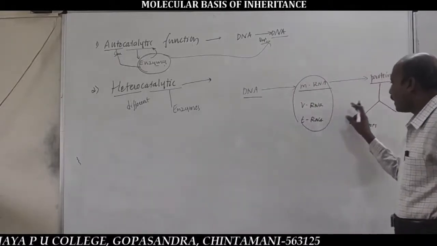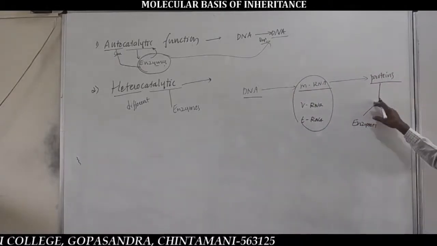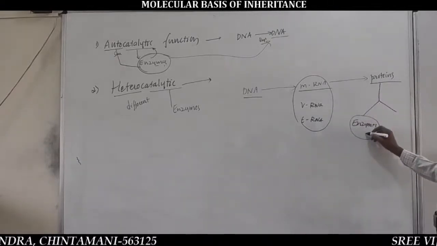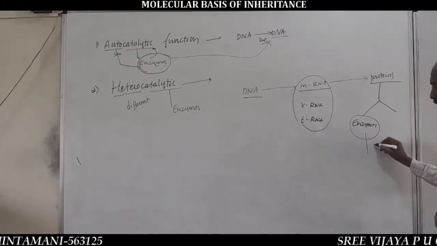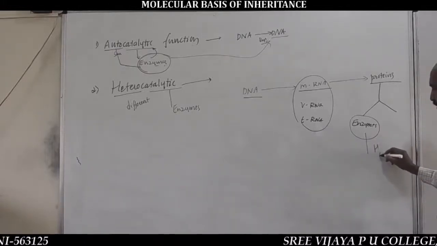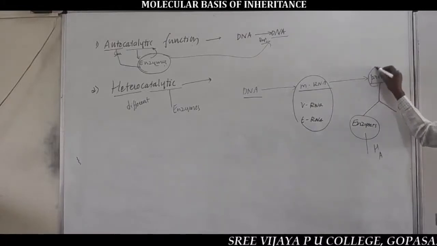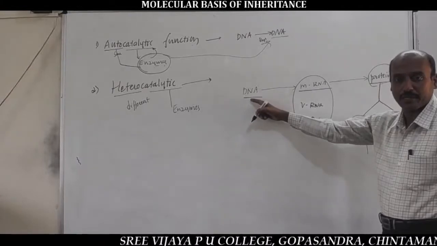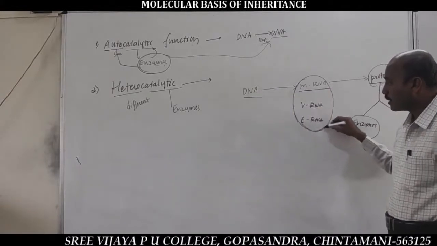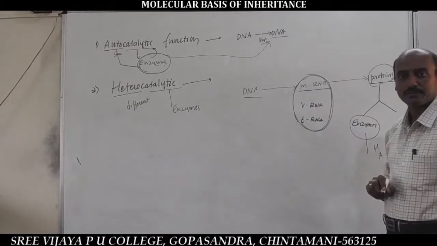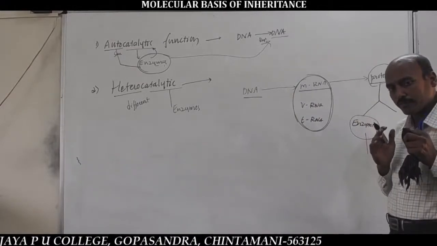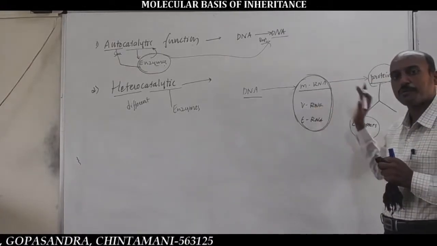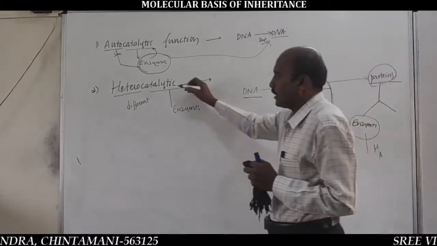That's why all proteins are never enzymes, but all enzymes are proteins. So different types of enzymes, hormones, antibodies, and proteins are synthesized from DNA by the involvement of different types of RNAs. So the heterocatalytic function of DNA produces different types of RNAs and proteins. That is called the heterocatalytic function of DNA.